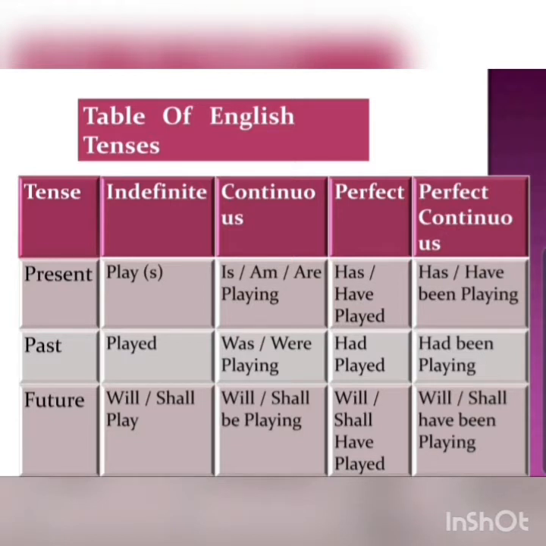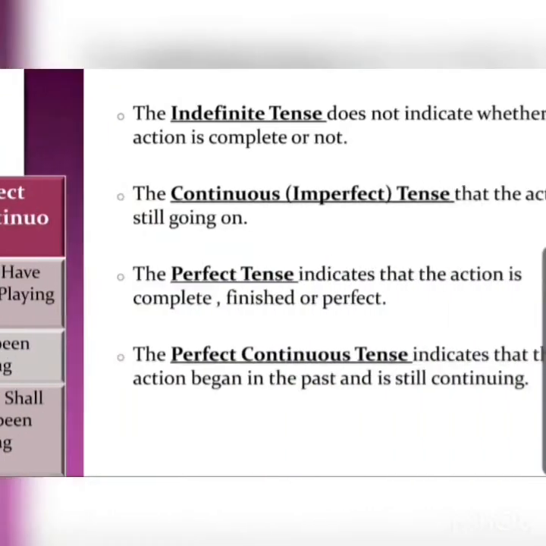For future perfect it will be will have played or even shall have played. And for perfect continuous in future it will be will or shall have been playing. So this future perfect and future perfect continuous are also used, but not very commonly. Still we have all the 12 different types of tenses. So let's move ahead.